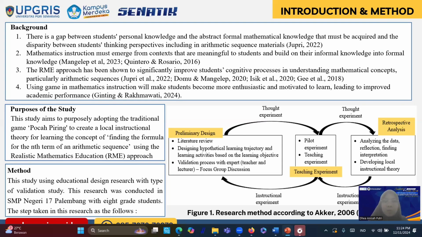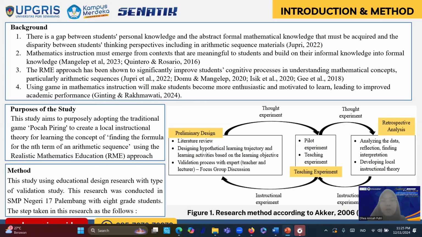The study aims to purposely adopt the traditional game Pocah Piring to create a local instructional theory for learning the concept of finding the formula for the nth term of arithmetic sequence, using the realistic mathematics education approach. The study uses educational design research with type of validation study and was conducted in SMP Negeri 17 Palembang with eighth grade students.